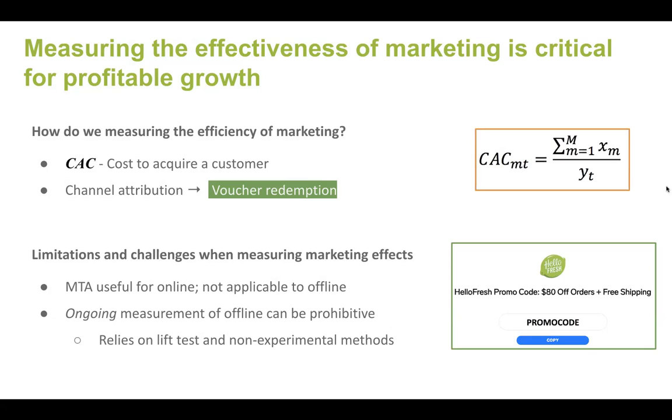So there are methods for measuring offline marketing, such as lift tests or non-experimental approaches like geo-experiments, but those can be done only every once in a while. So for an ongoing measurement solution where you can track the effectiveness of your marketing on a weekly or monthly basis, voucher redemption has some serious limitations.